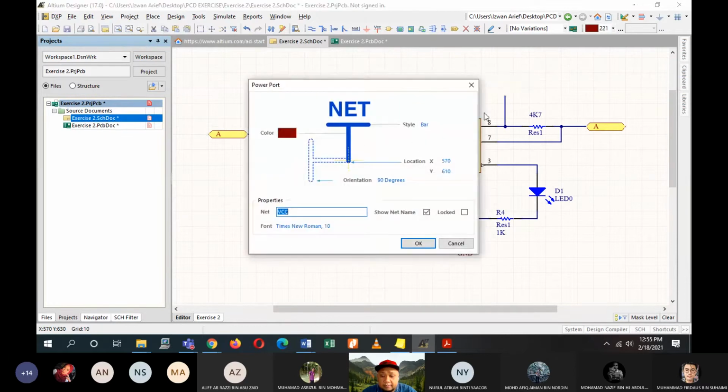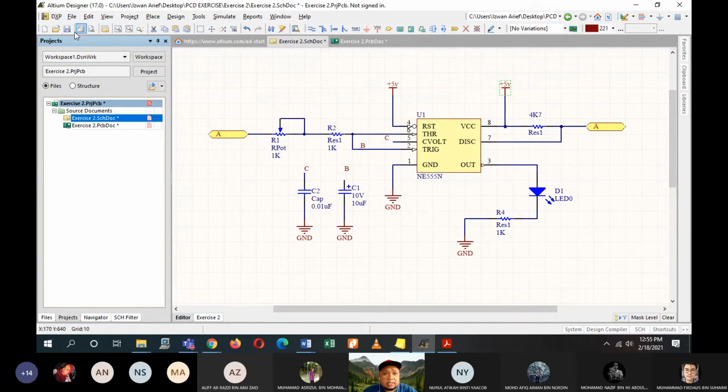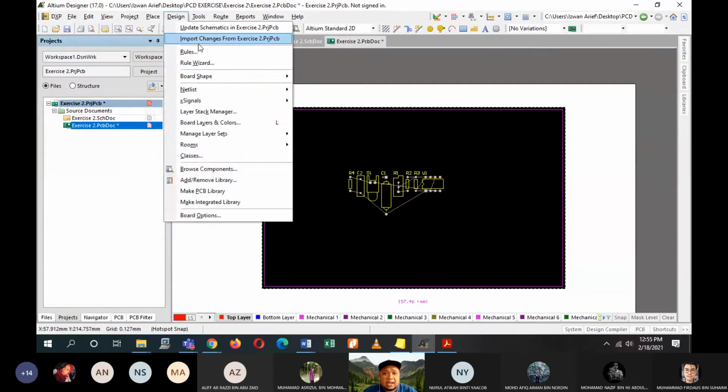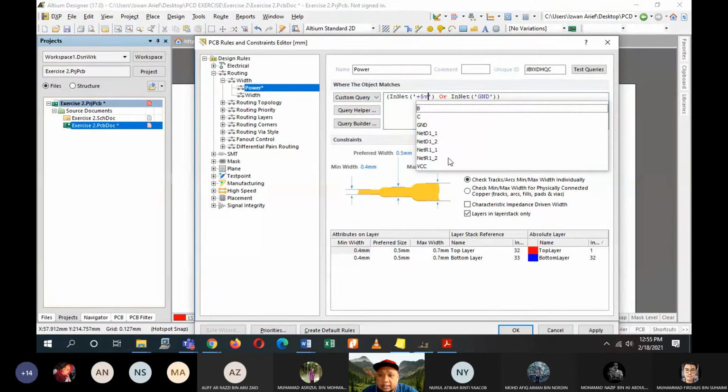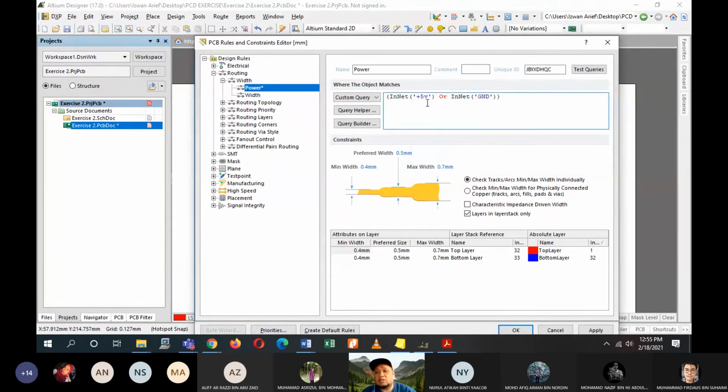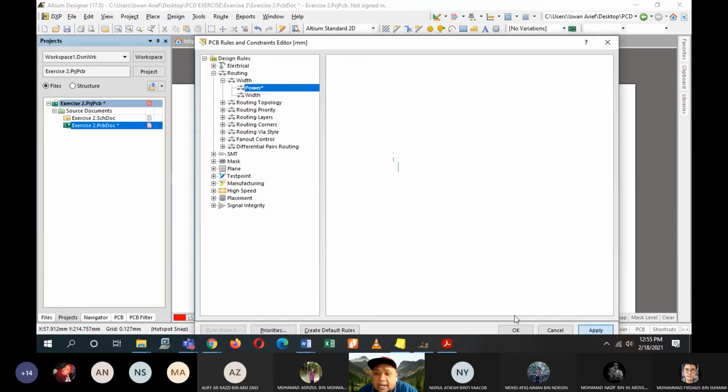This one as well, plus 5 volt. So save them first and then you go back to your PCB under the design rules. So this one you have to change them to plus 5 volt as well. Okay, so means that you are linking these things together. Okay, so kalau salah nama, dia tak akan ada persamaan.